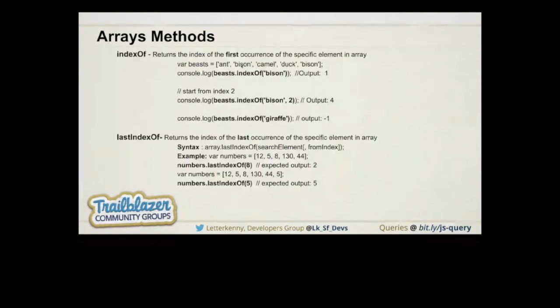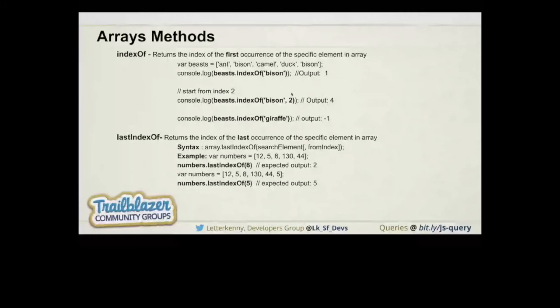And if we are talking about the second parameter, it checks the second time the element that we are passing matches.